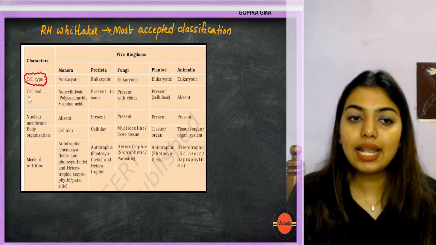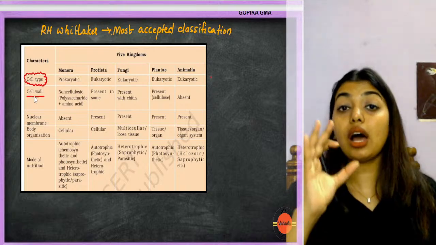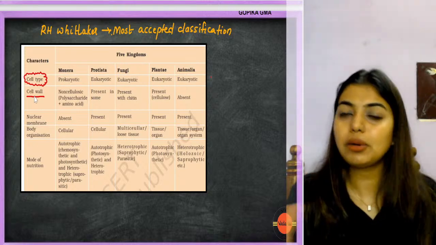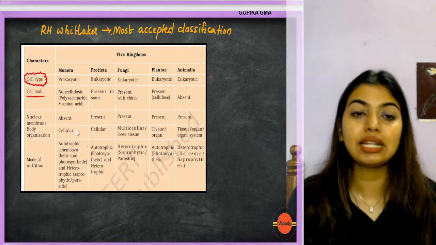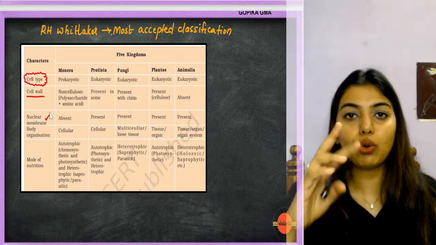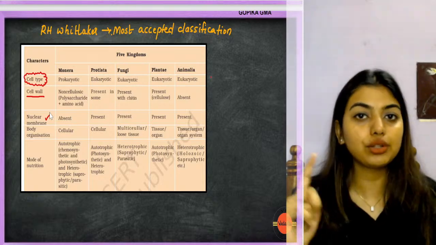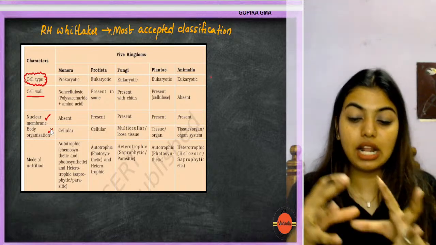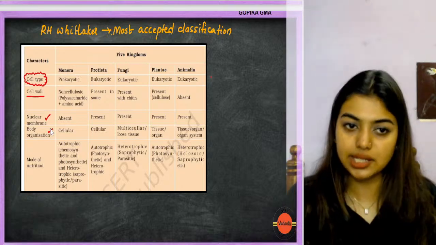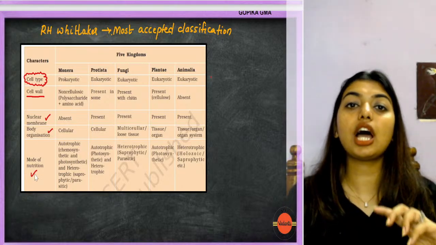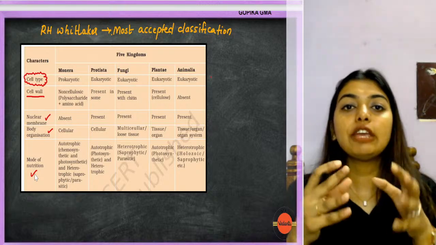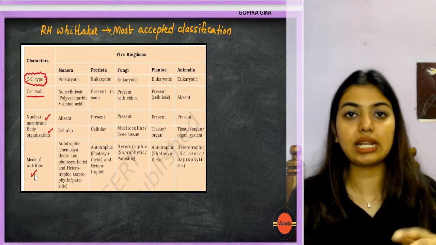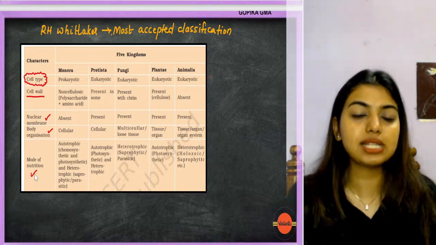Second thing, cell wall was taken into consideration. That is, what are you made up of? If you have a cell wall, what is it made up of? Is it common for everyone or is it different? Then nuclear membrane. Obviously, if you're doing prokaryotes and eukaryotes, you have to look into the nuclear membrane as well. Then we looked into the body organization. Are you cellular level? Are you tissue level? Are you organ or organ system? Then mode of nutrition, that is, are you autotrophic? Can you make your own food? If you can, what is the technique? If you're heterotrophic, then what is the technique you're using? Are you saprophytic? Are you parasitic? All this was taken into consideration.